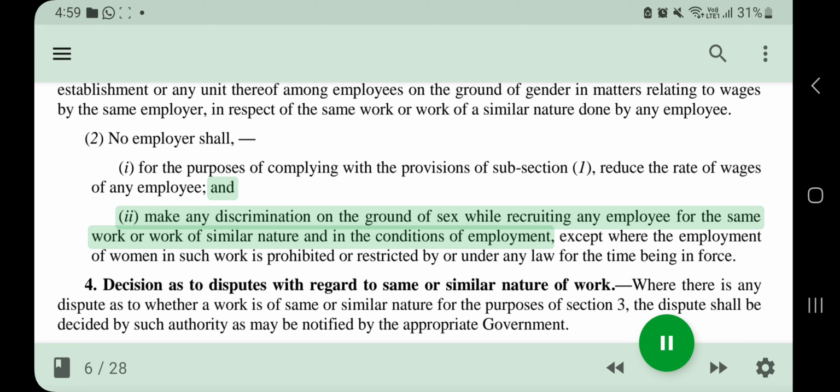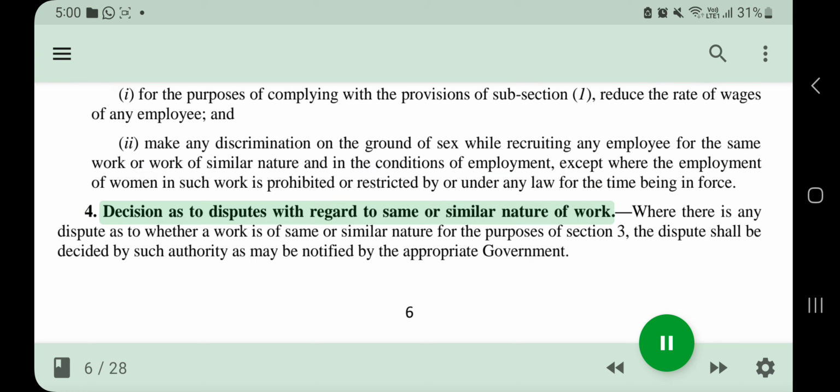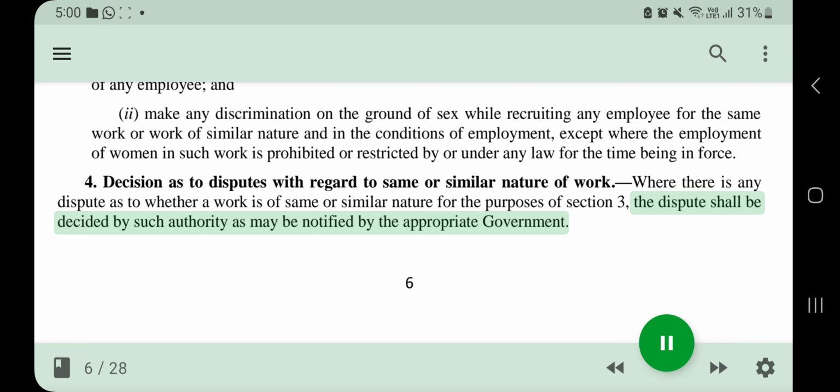make any discrimination on the ground of sex while recruiting any employee for the same work or work of similar nature and in the conditions of employment, except where the employment of women in such work is prohibited or restricted by or under any law for the time being in force. 4. Decision as to disputes with regard to same or similar nature of work. Where there is any dispute as to whether a work is of same or similar nature for the purposes of Section 3, the dispute shall be decided by such authority as may be notified by the appropriate government.